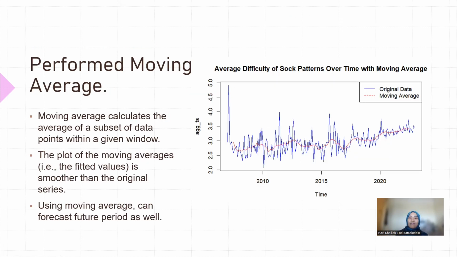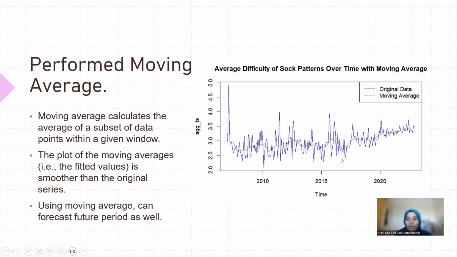So what is a moving average and how does it work? A moving average calculates the average of a subset of the data points within a given window. The purpose of using a moving average is to smooth the data, because notice my original data is very fluctuating. Using the moving average helps to smooth the plotted data points, and it can also help forecast my future difficulty rating average.